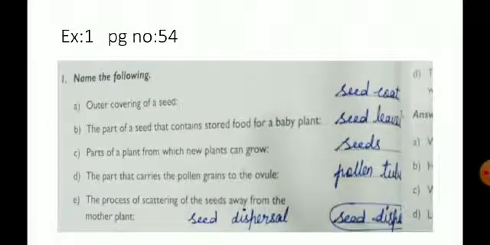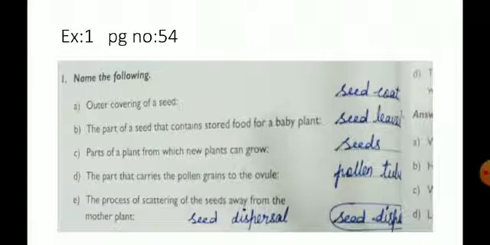Next, we solve the exercises of chapter 5, page number 54. First exercise, name the following. Outer covering of a seed. Seed coat. The part of a seed that contains stored food for a baby plant. Seed leaves.